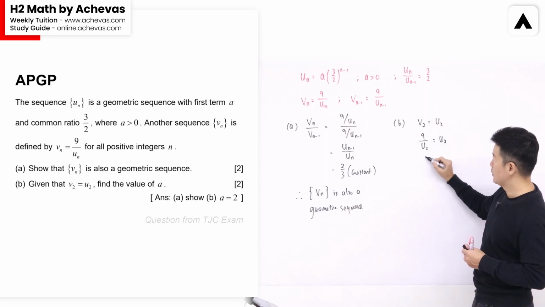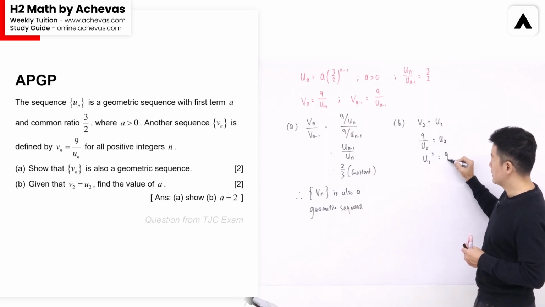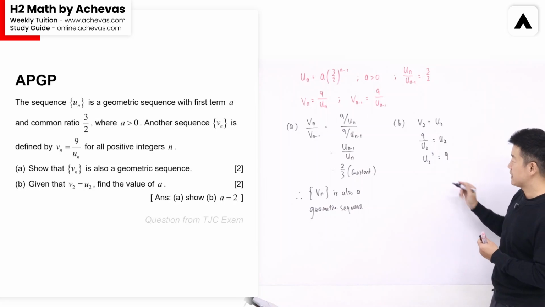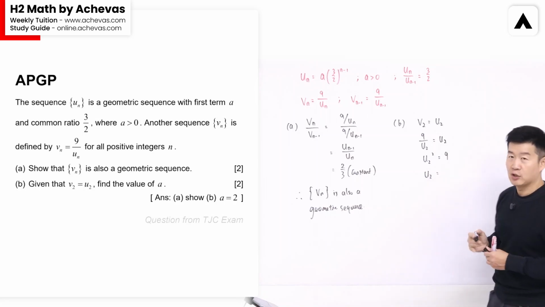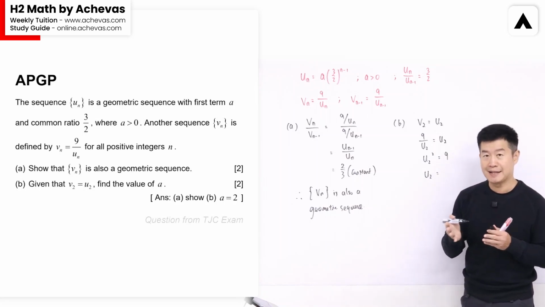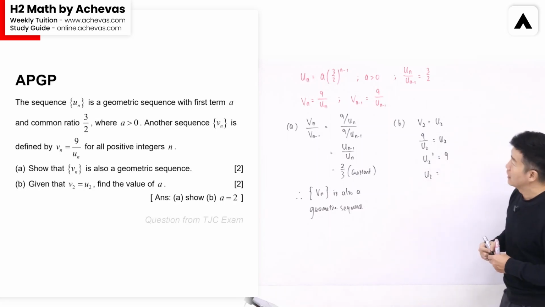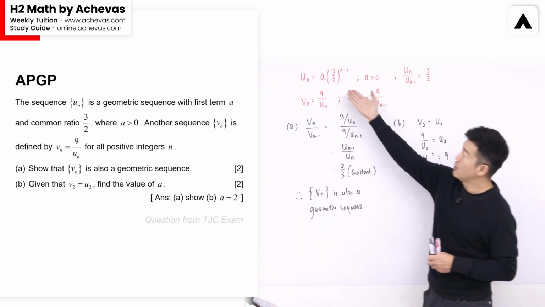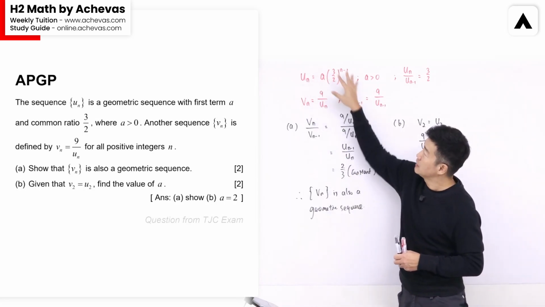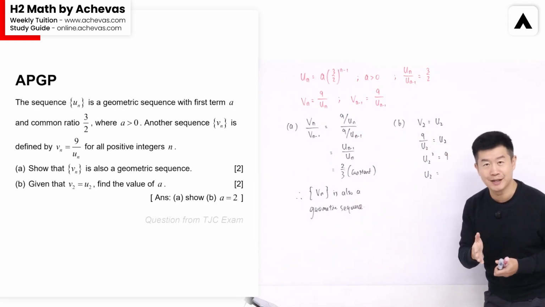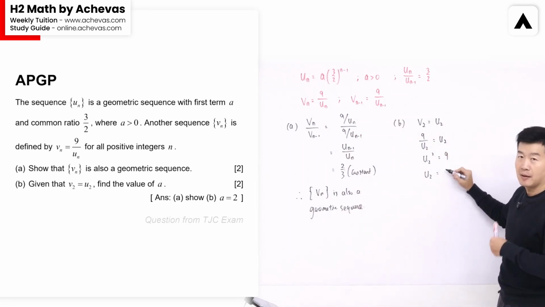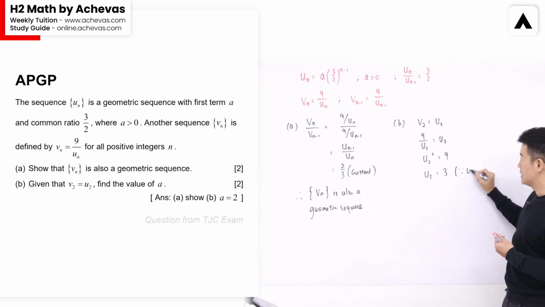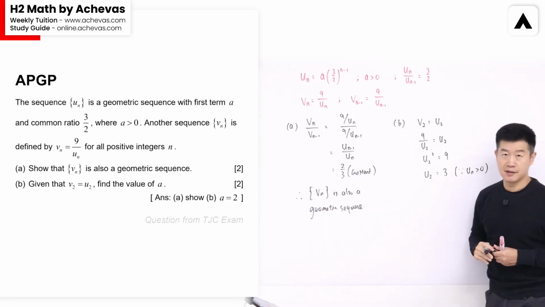Cross multiplying this, we will have U2 squared equal to 9. We're going to square root both sides to get U2 on the left hand side, and on the right hand side, we will go for plus 3 instead of minus 3. The reason is because A, which is the first term of Un, is positive. The common ratio is also positive, which means that all the terms in Un will be positive, including U2. So in a more general sense, this will be plus or minus 3, but because of our analysis, this is going to be just 3, because Un must be positive.